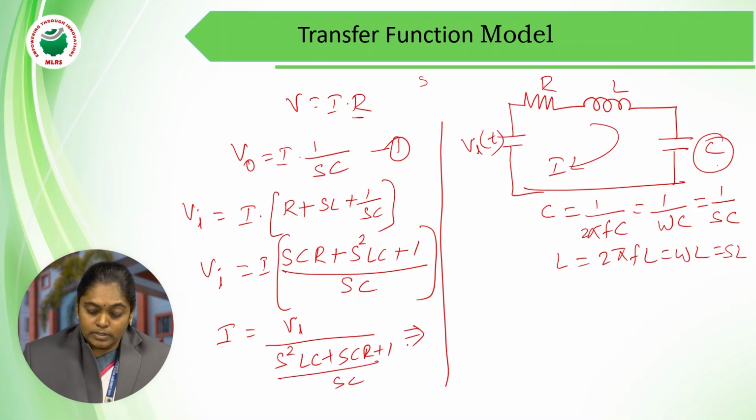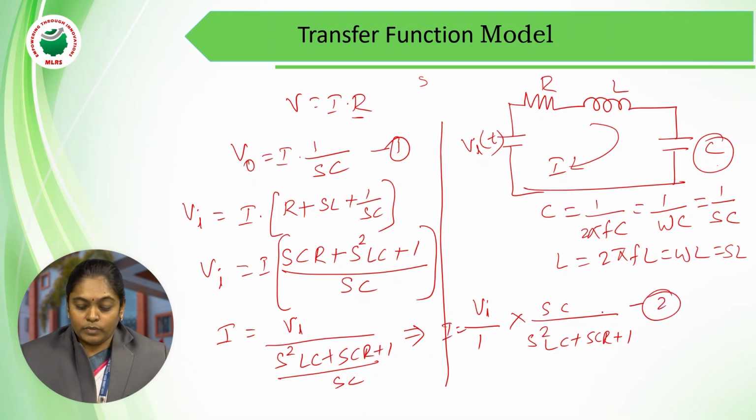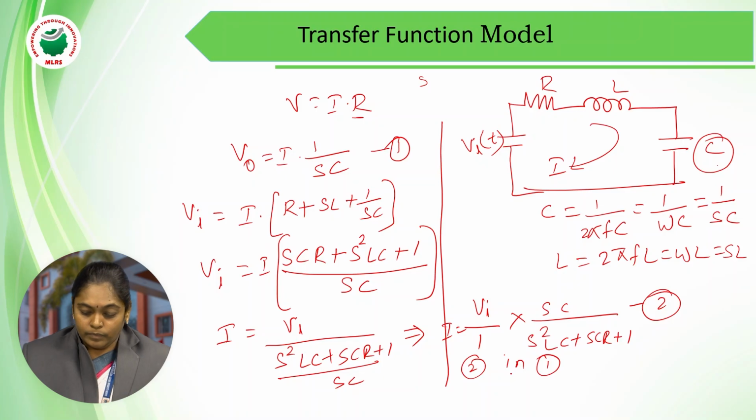This can be represented as Vi by 1 into sC by (s square LC plus sCR plus 1). This is the expression for I. Make it equation 2. Substitute equation 2 in equation 1.